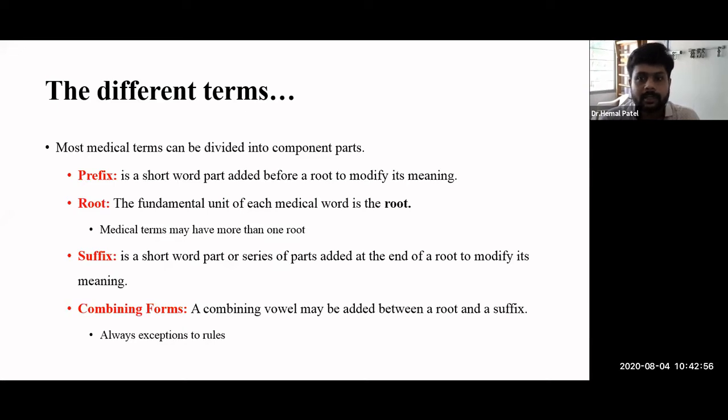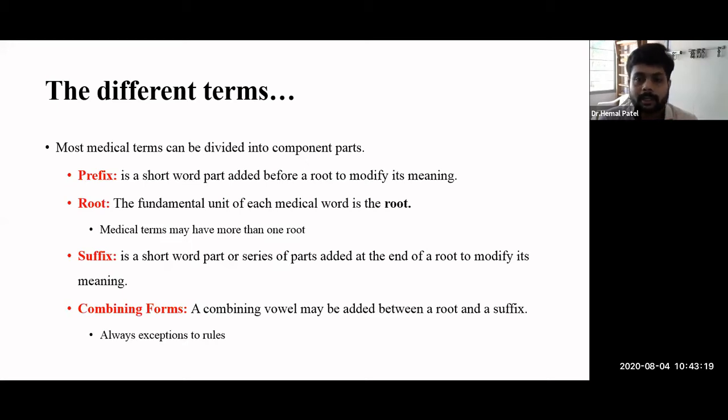The second is the root. Root means the fundamental unit of each medical word. The main word, which is very specific in meaning, we call a root. Medical terms may have more than one root also.